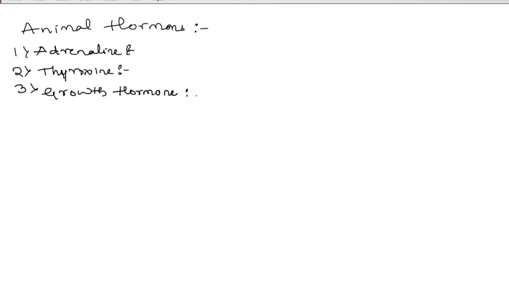Dwarfism and gigantism. Yes, my dear students, first point, the secretion of growth hormone takes place in our pituitary gland. What is the main function of growth hormone? That is nothing but regulation of growth and development in the body. And the deficiency of growth hormone in our body, what will it cause? Dwarfism, which means shortened growth, as well as gigantism, which means tallness.